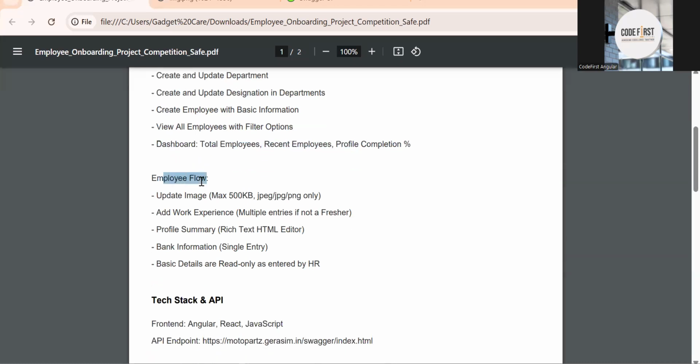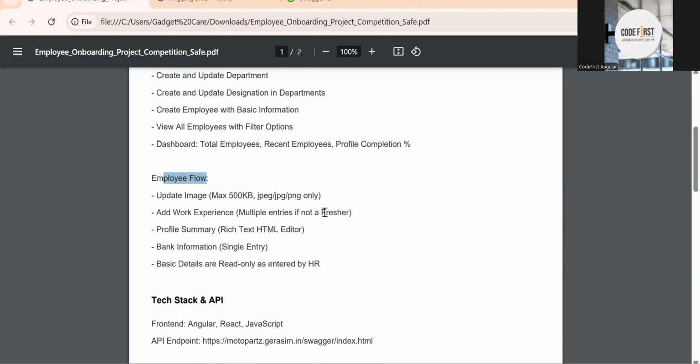Now, the employee flow. HR will create the employee. Once HR creates the employee, they will store the basic details. But after that, things like logo, bank detail, employee experience, and profile summary, the remaining things the employee has to update. So HR will create the employee, then the employee will be able to log in after creation of his employee record.